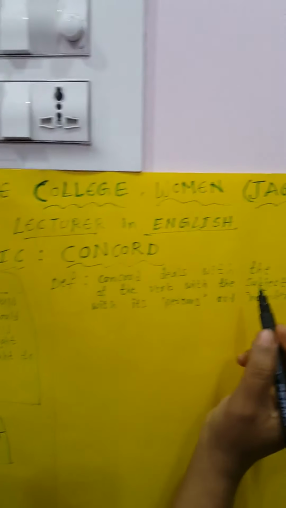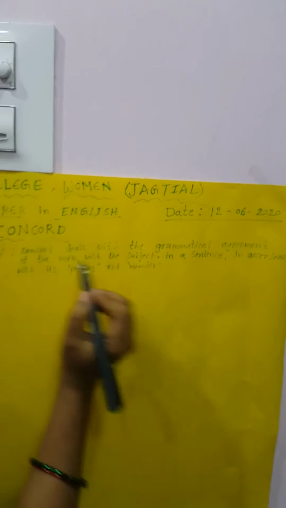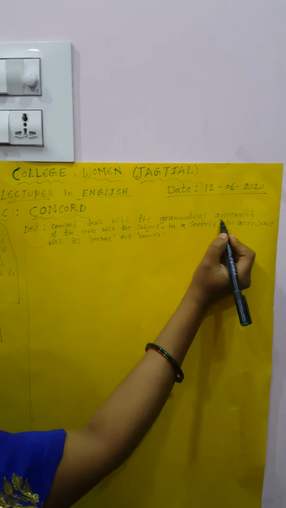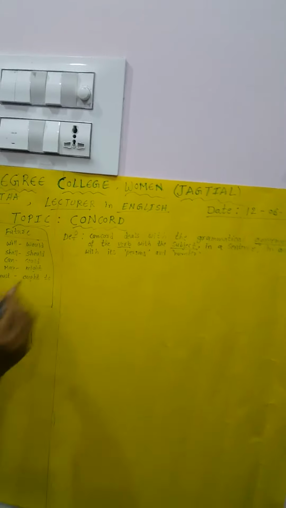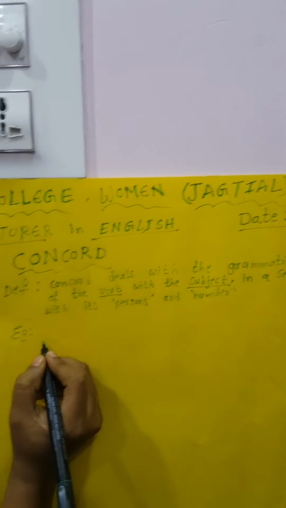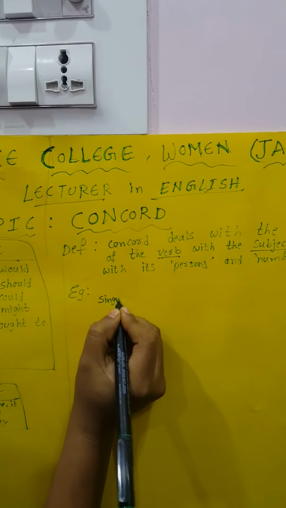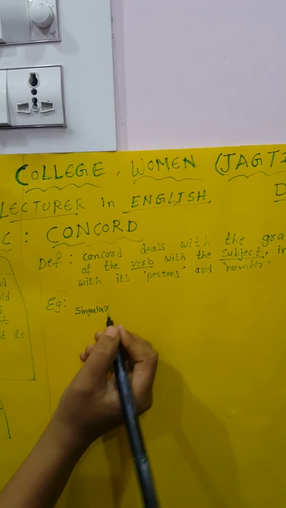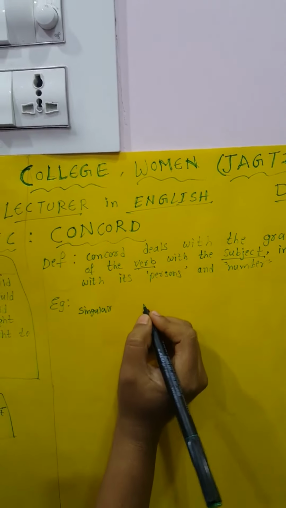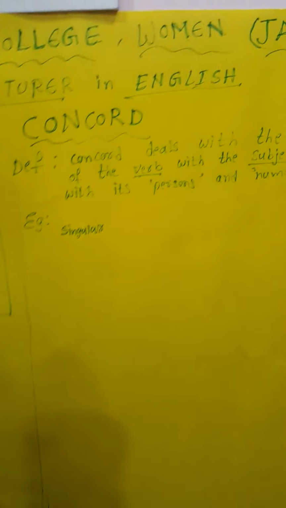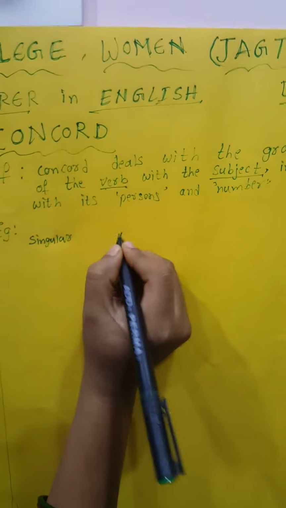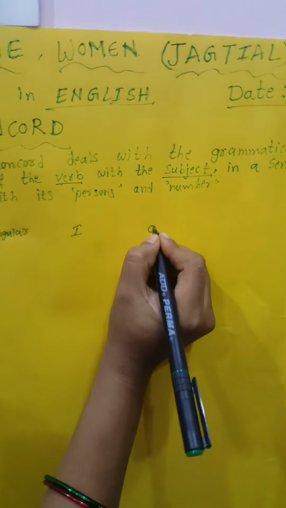So the concord is the meaning of the agreement between verb and subject. Agreement between verb and subject. This is called concord. The examples. Number: singular. The person, first person: I, singular I. The first form am.